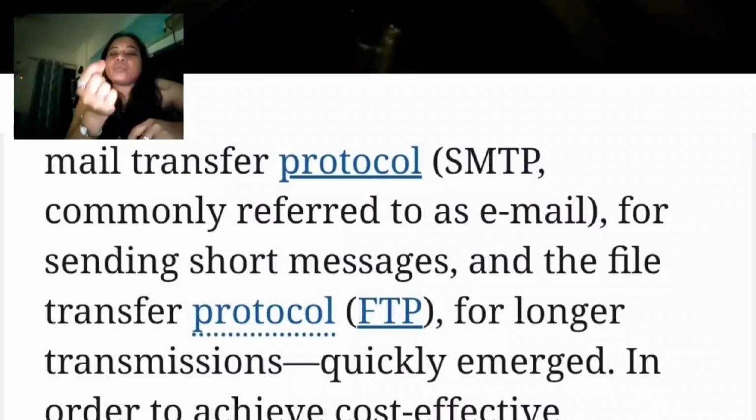Okay, for example, you are sending short messages, SMS options. So you can use this protocol. If you are sending large data, huge information, how can we send it? By using the file transfer protocol, FTP, for longer messages, but it will quickly send to the places.